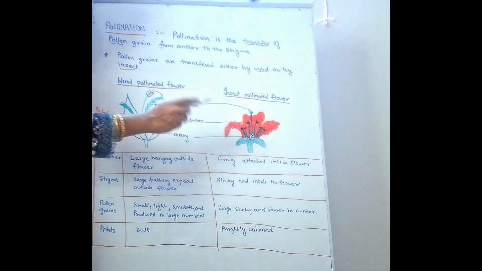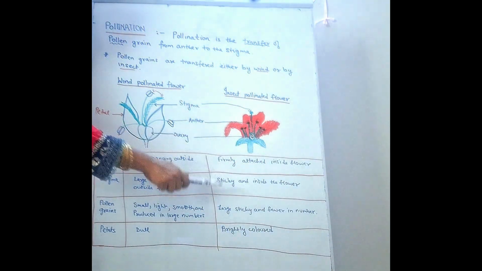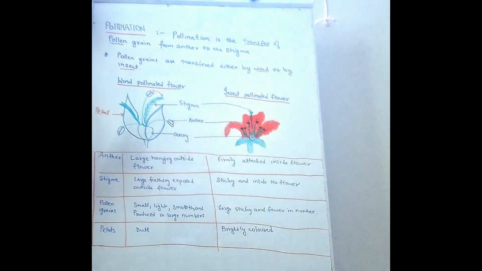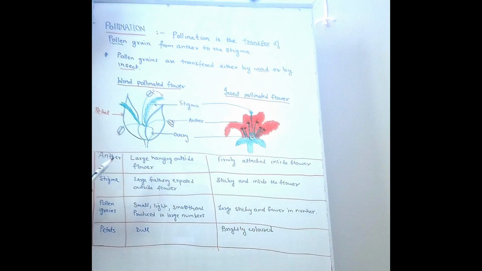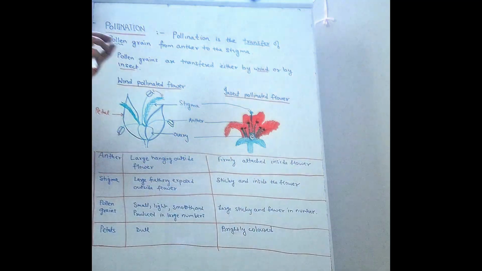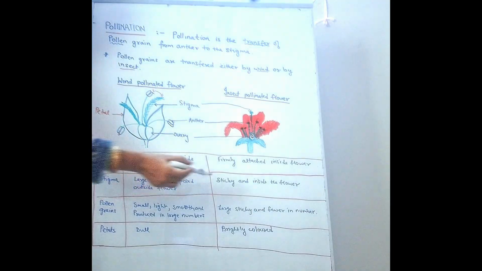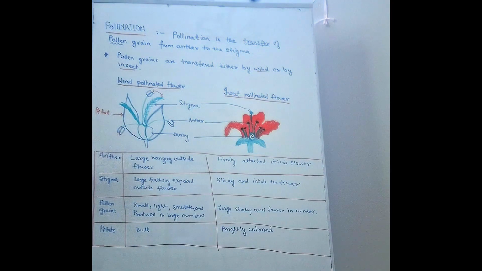Whereas in case of insect pollinated flower, the pollen grains, compared to wind pollinated flower, are large, sticky and fewer in number. But understand that this is a comparison. Compared to wind pollinated flower, they are large in size and sticky. Why are they sticky? So they can easily stick to the body of the insect and be carried to the stigma, and the number compared to wind pollinated flower is also fewer. So I hope pollination is clear.